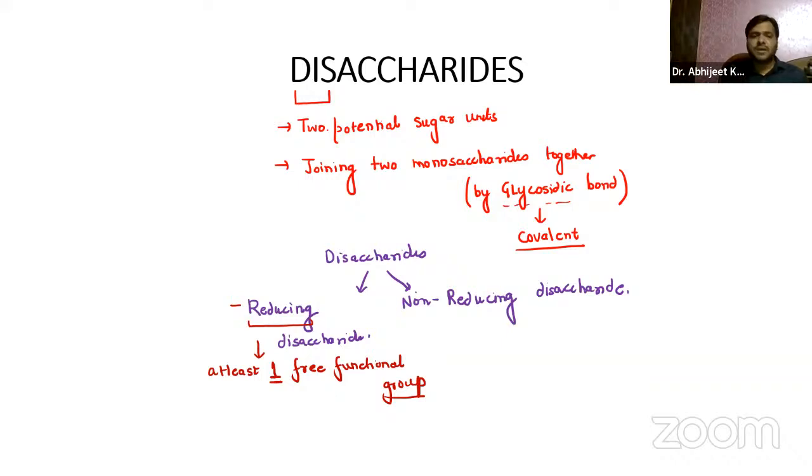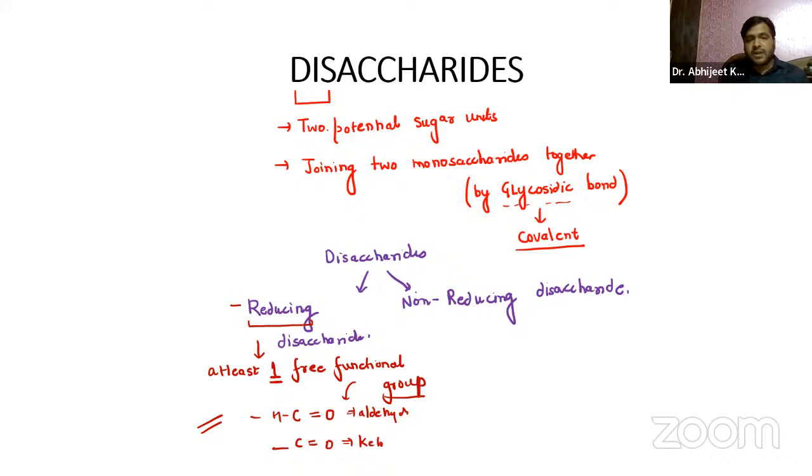It is free. You already know the functional groups are the aldehyde group or the keto group. Either one of them should be free, right? So the free functional group is the one which makes it reducing. That is the meaning of reducing disaccharide, right?